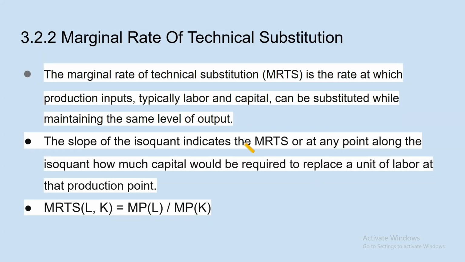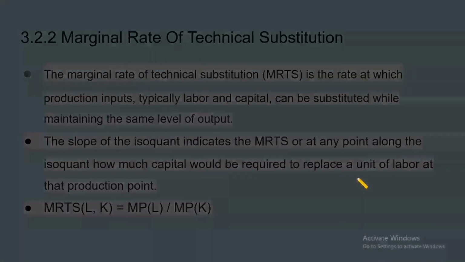Now, marginal rate of technical substitution. The marginal rate of technical substitution, also called MRTS, we already calculated it in a table, is the rate at which production inputs, typically labor and capital, can be substituted while maintaining the same level of output. The slope of the isoquant indicates the MRTS, or at any point along the isoquant how much capital would be required to replace a unit of labor at a production point. So MRTS of LK equal to MP of L divided by MP of K. Let's see what's next.